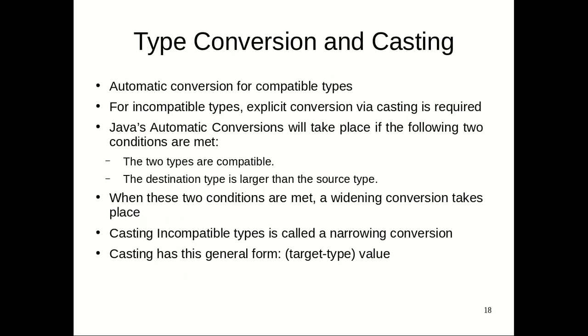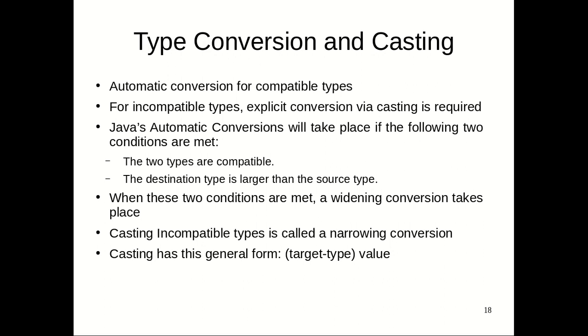Next important point we must discuss before going to any topic is type conversion and casting. There is a little important thing to be discussed in Java about automatic conversion. Automatic conversion happens with compatible types. So no need to be bothered when you are using compatible types, like long with short, or short with int, or int with byte. They are compatible. For incompatible types, you must cast them, just like the type casting done in C or C++.